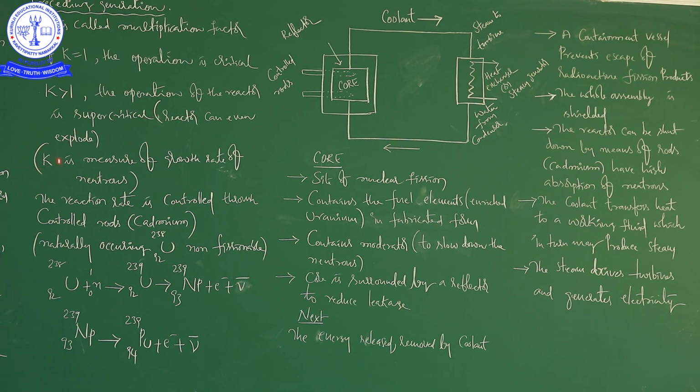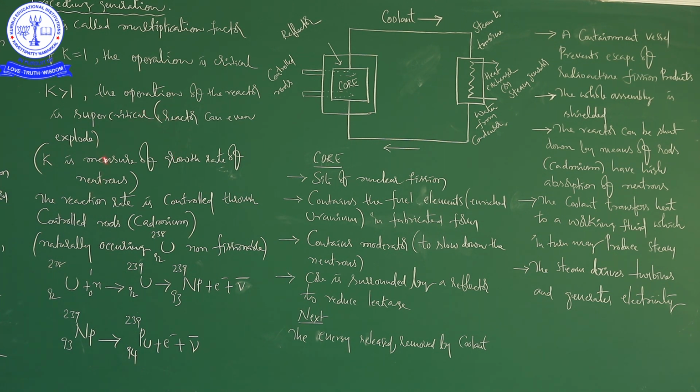By knowing the K value, we are measuring the growth rate of neutrons. Increasing the number of neutrons is needed, but at the same time we have to control the number of neutrons. Otherwise, the K value will become greater than 1, the number of fissions will increase, more energy will be released, and the reactor may even explode.